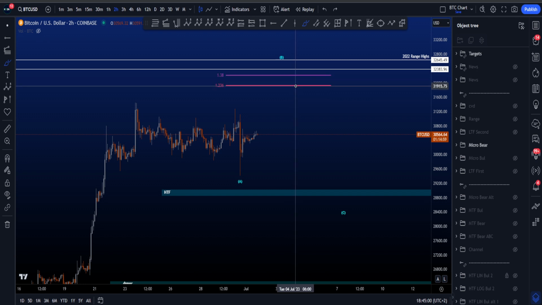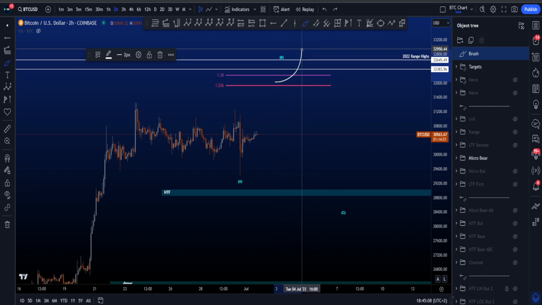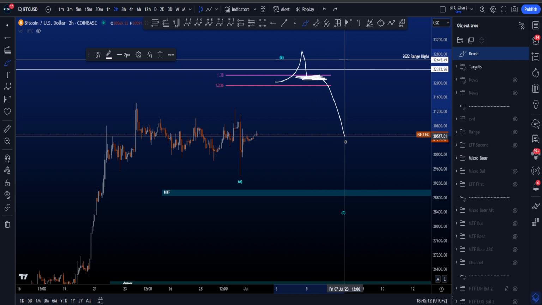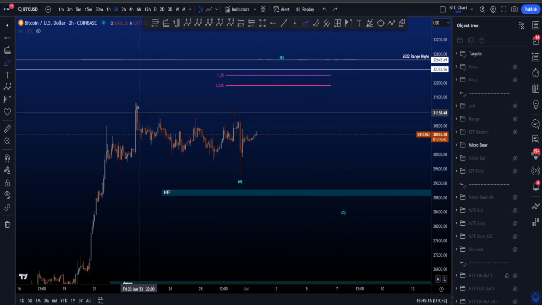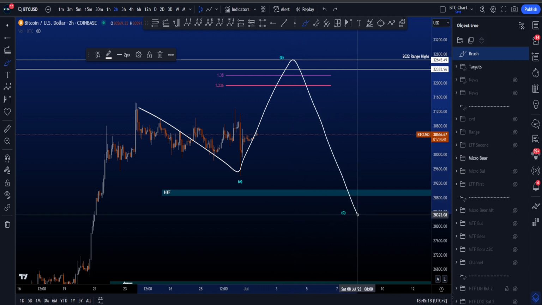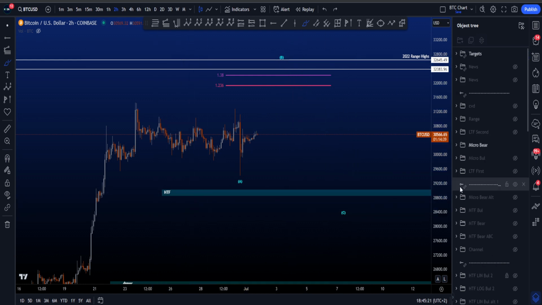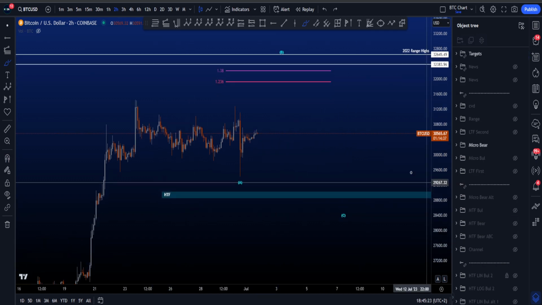But what is most interesting is that the wave B target area is very close to the 2022 range highs, for maybe a wick inside of this area, but still closing inside the target area of wave B, and then an impulsive move to the downside in wave C. So you expect a 3, 3, and then a 5-wave move to the downside, where the target boxes that I mentioned earlier are going to be very relevant.